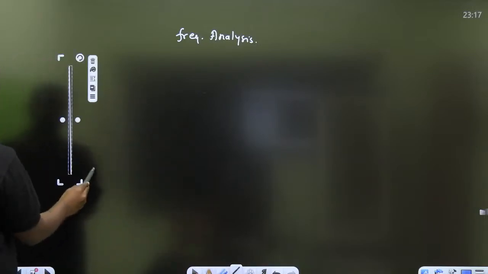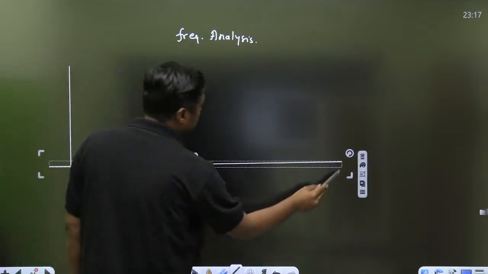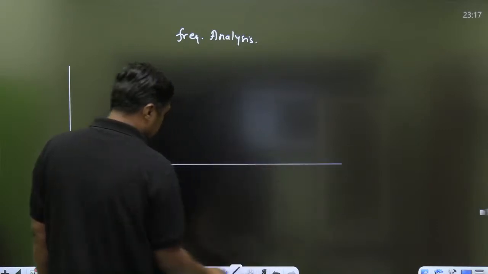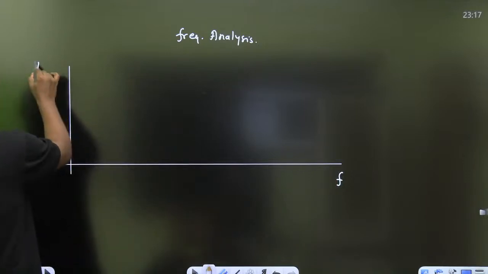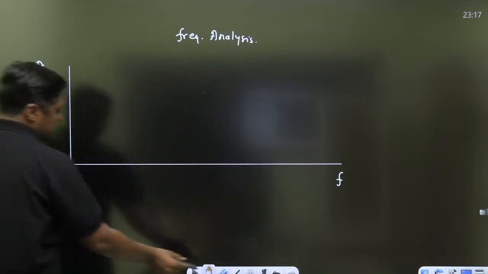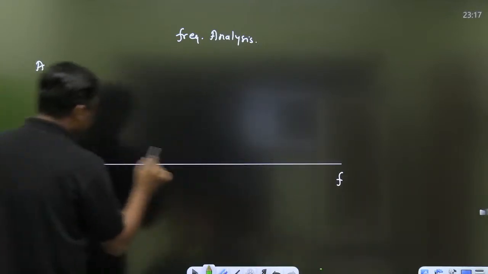for an RC coupled amplifier we have this type of curve, called the frequency response curve. Here on the x-axis we have the frequency, on the y-axis we have the gain. So we have this type of response, called the frequency response curve.